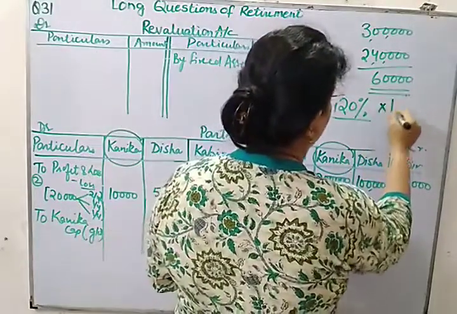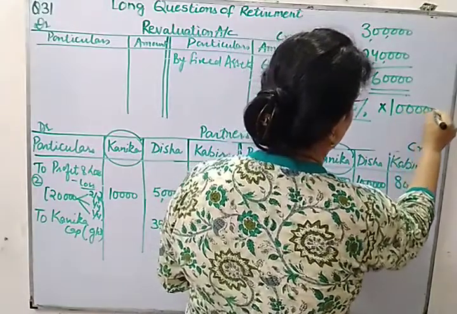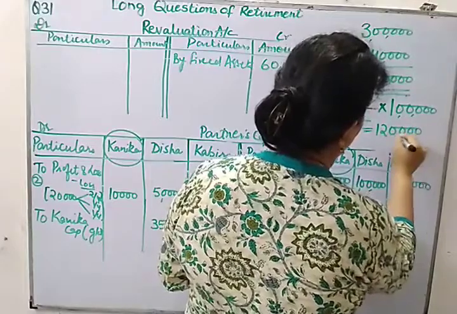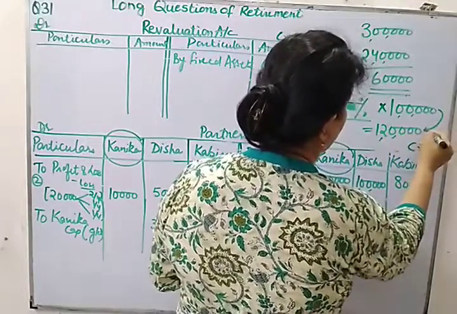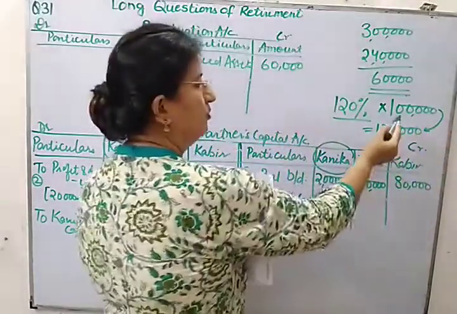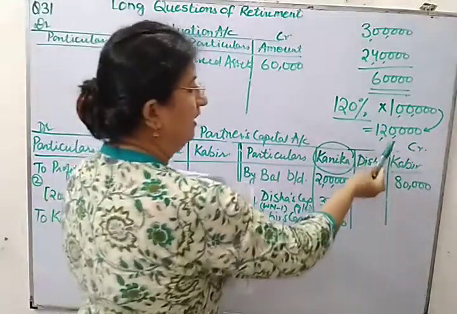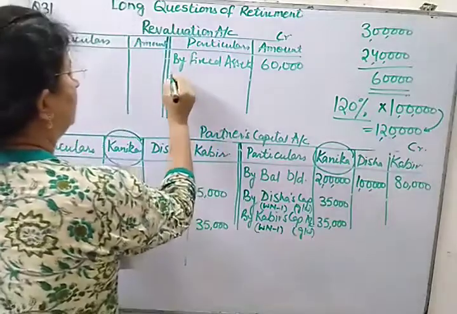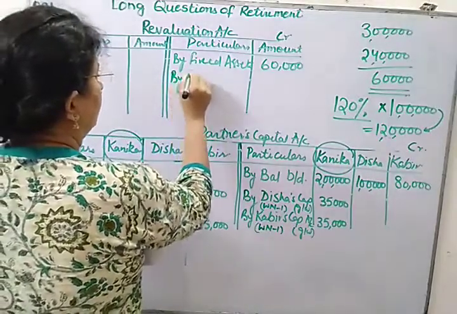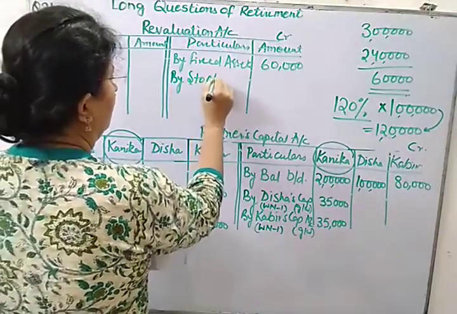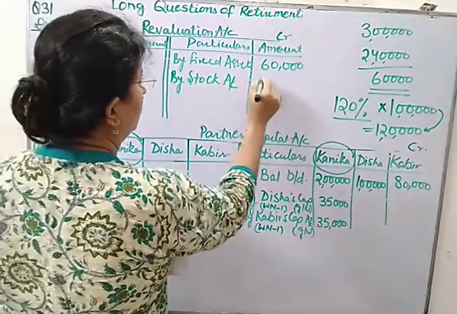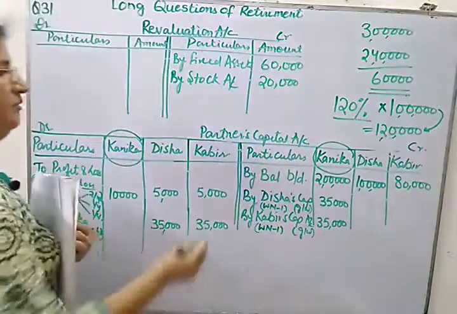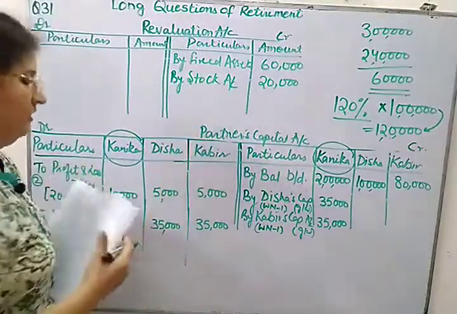So if you calculate 120% of 1 lakh, it will be 1,20,000. So how much rise from this to this? Earlier it was 1 lakh and now it is 1,20,000. So what is the rise? The increase is 20,000, and you know where to record the increase in the value of stock. It will be recorded on the credit side because it is a gain to the firm.